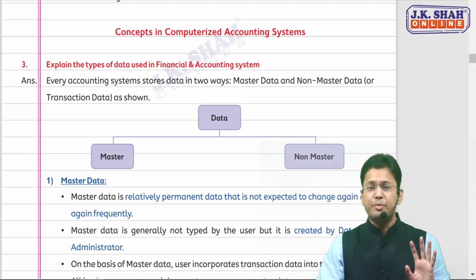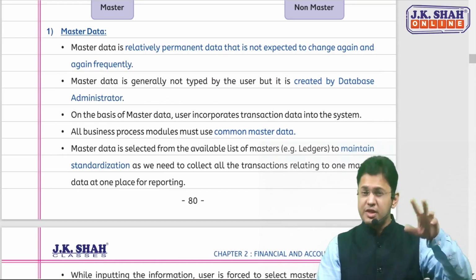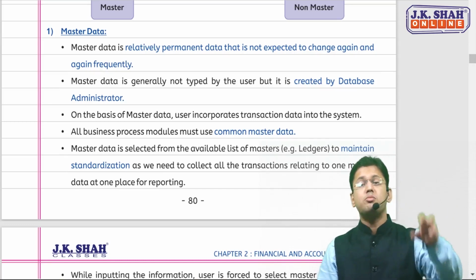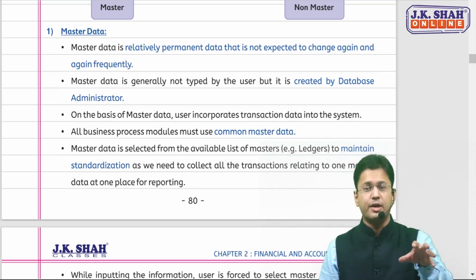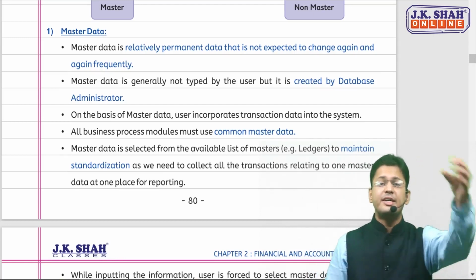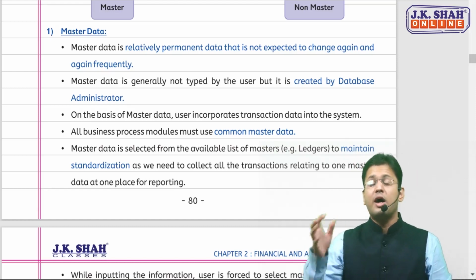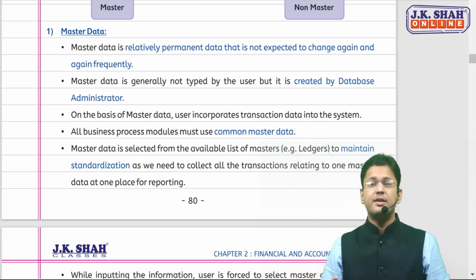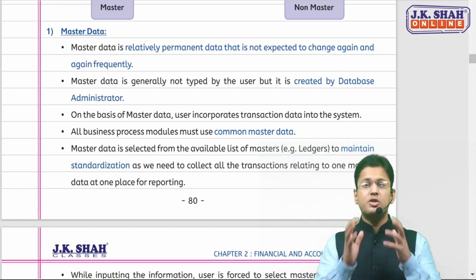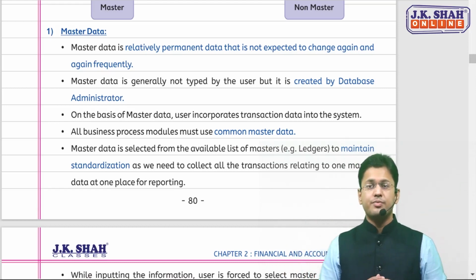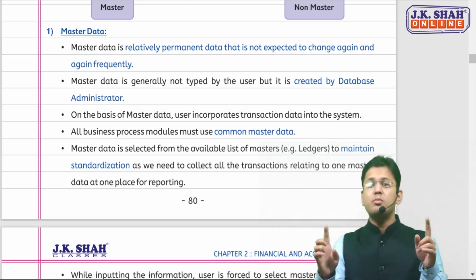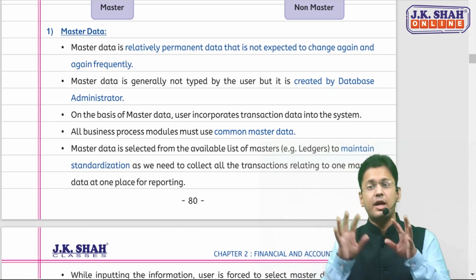So there are mainly two kinds of data. One is master, and as we discussed in the chapter 1 revision lecture, master is something that doesn't change frequently. Examples can be vendor master, or customer master if you are selling something. If you have employees and have to pay them salary, the name, the designation and the salary details will come in the employee master. There is also a statutory master, wherein you book all the tax rates, tax slabs and GST rates, because they don't change frequently.